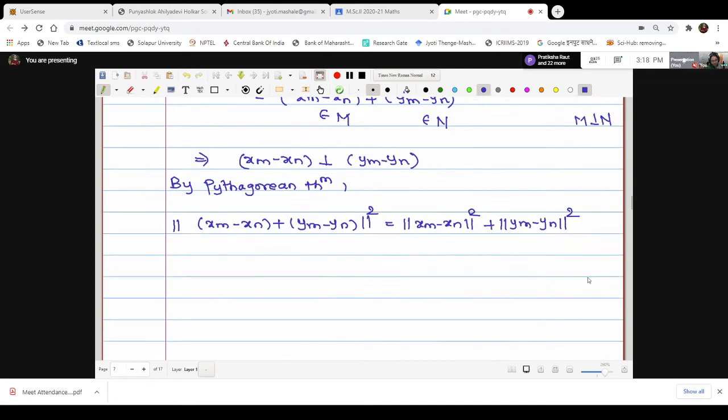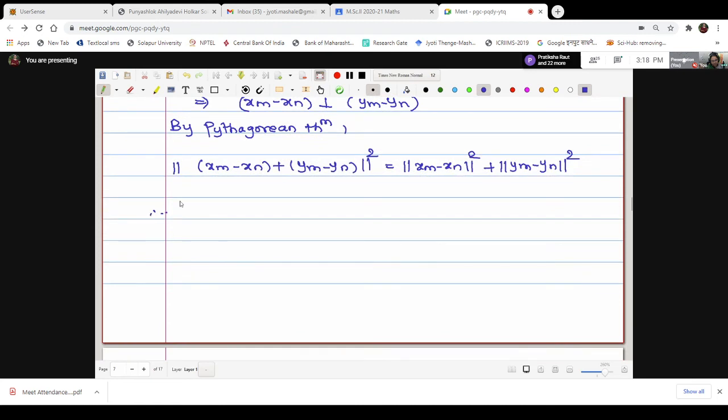Right? Next step, the left hand side is no doubt Zm minus Zn, because we already know about this. The right side is as it is. Let me call it statement number 1.